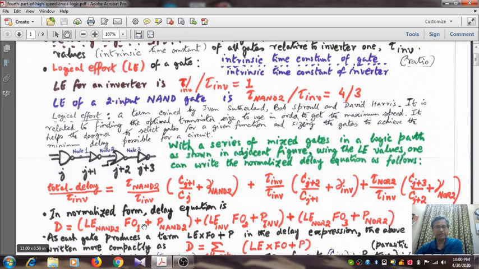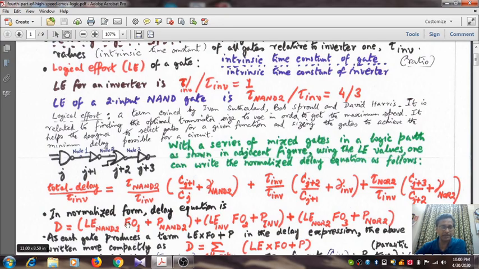Now in normalized form, the delay equation is D equal to LE NAND2, that means logical effort of 2 input NAND gate, multiplied by FO1. And dear friend, what is FO1? FO1 is nothing but Cj+1 by Cj, plus the P of NAND2. Now what is this P? This is called the parasitic term. We are going to define it.